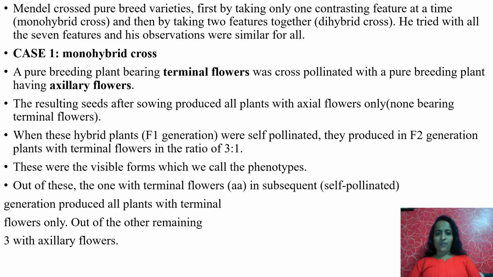These were the visible forms which we call the phenotypes. So the visible characteristic of a plant is nothing but the phenotype. The one with terminal flower, in subsequent self-pollinated generation, produced all plants with terminal flowers only, while the other remaining 3 axillary flowers again gave 3:1. This I have explained already.